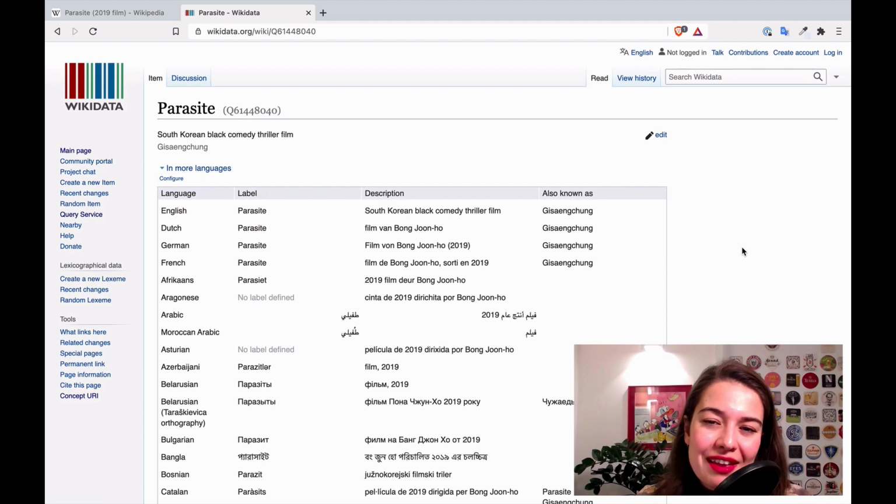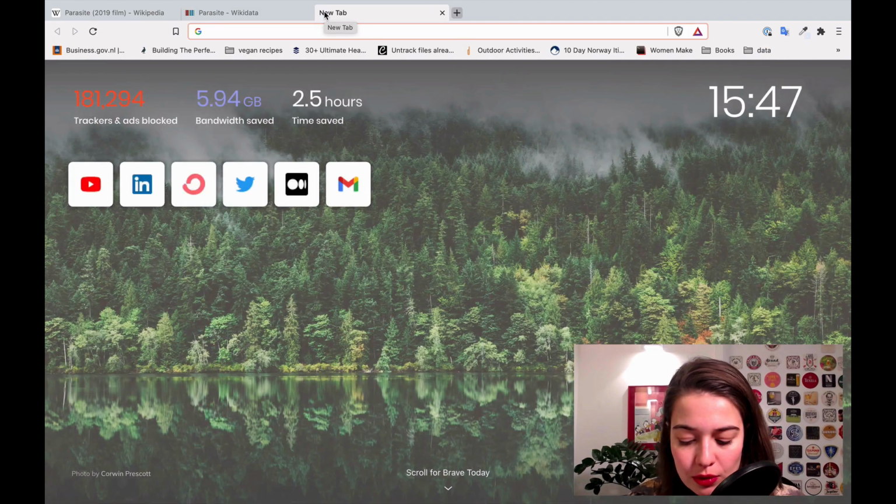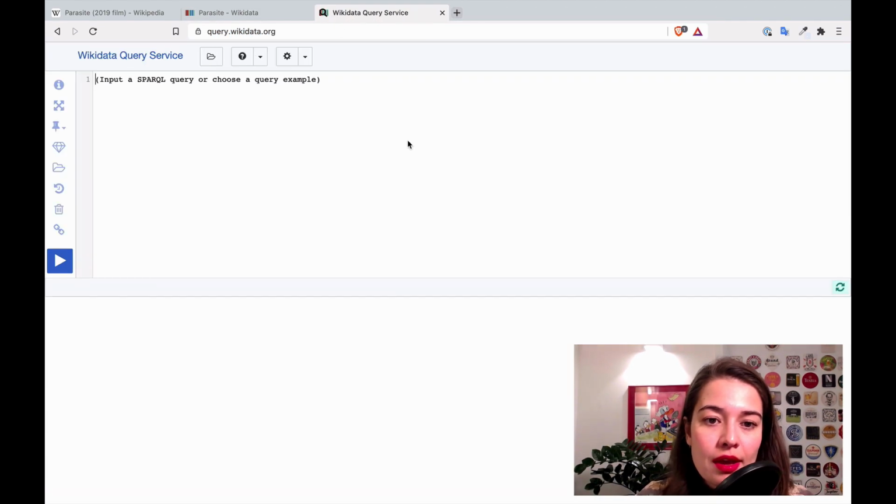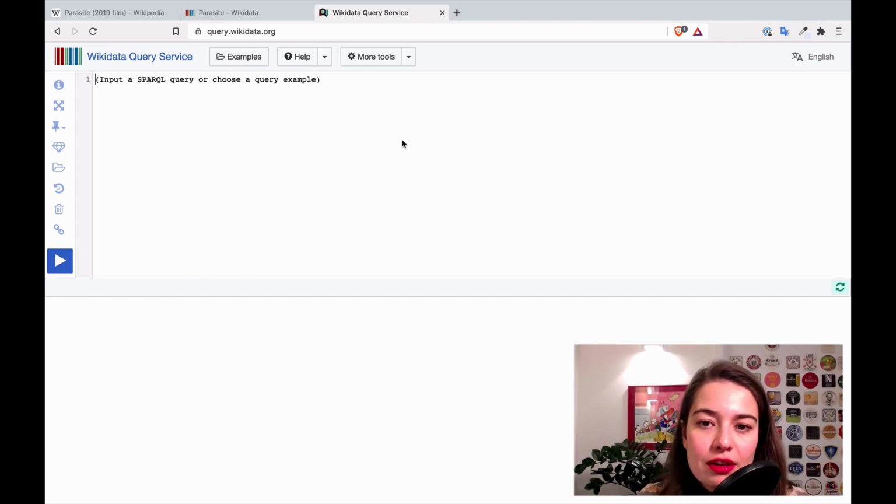You need to take everything with a tiny grain of salt, but still, this is a great source of data, and I think this is a very good skill to have, to know how to use SPARQL and how to collect information from Wikidata. So let's get started with that. Luckily, Wikidata has a query platform by itself, so you just need to go to query.wikidata.org, and here you can put any query that you want and collect information.